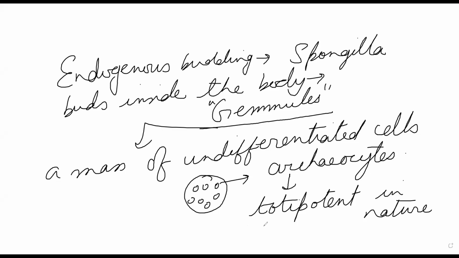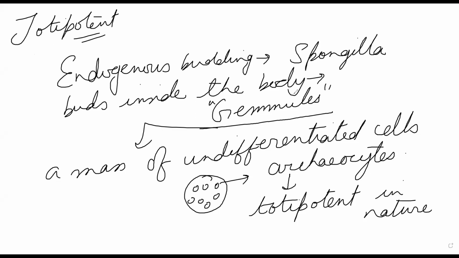Stem cells are pluripotent. In humans, there are two things: pluripotent and totipotent. Totipotent means you can even give rise to the umbilical cord and the entire body. But pluripotent means you cannot give rise to the umbilical cord, but you can give rise to the entire body cells.